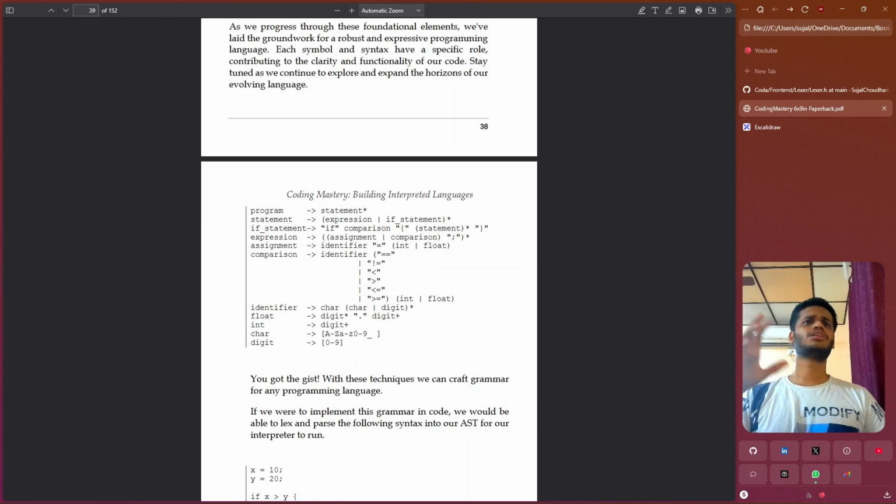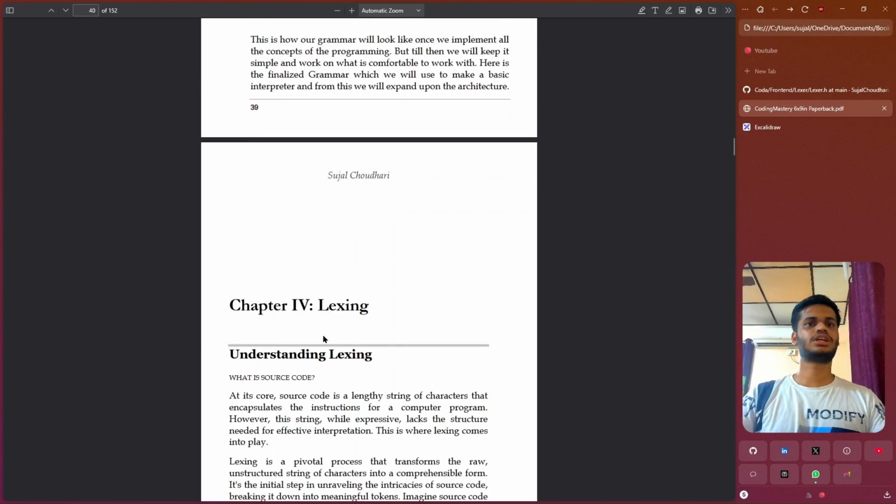So we have got our formal grammar and now we know the rules of our programming language. But how does a compiler or an interpreter in this case know how to parse this program, how it understands or how it reads the program? It's still a black box for us. Now let's explore how a compiler can understand our language.